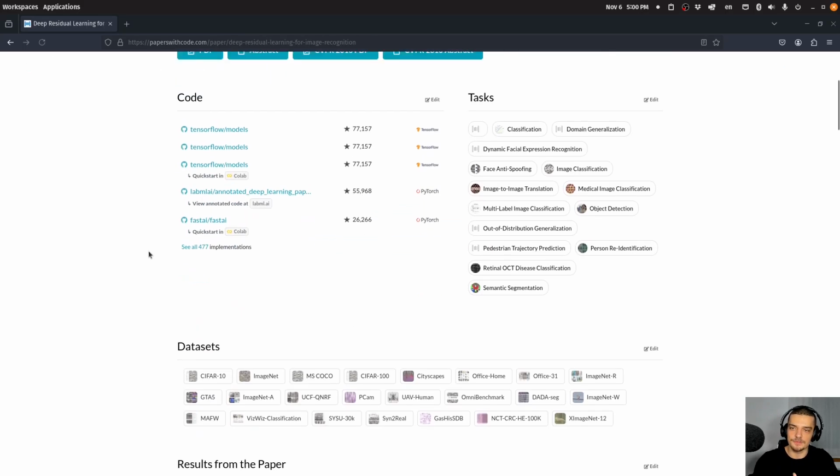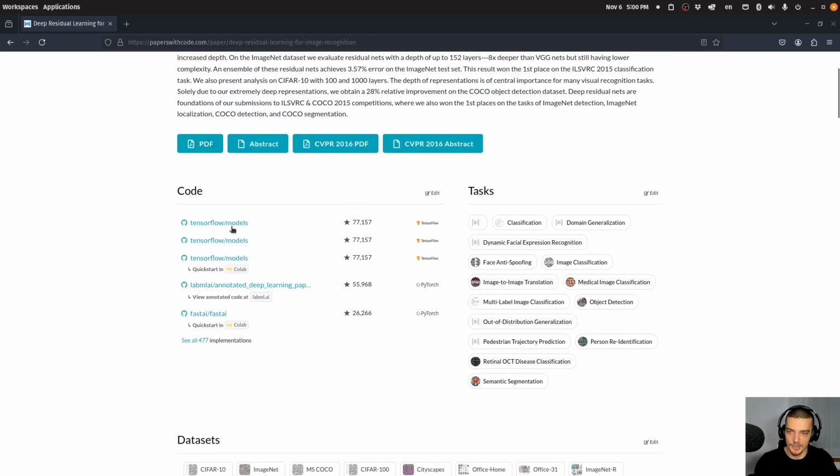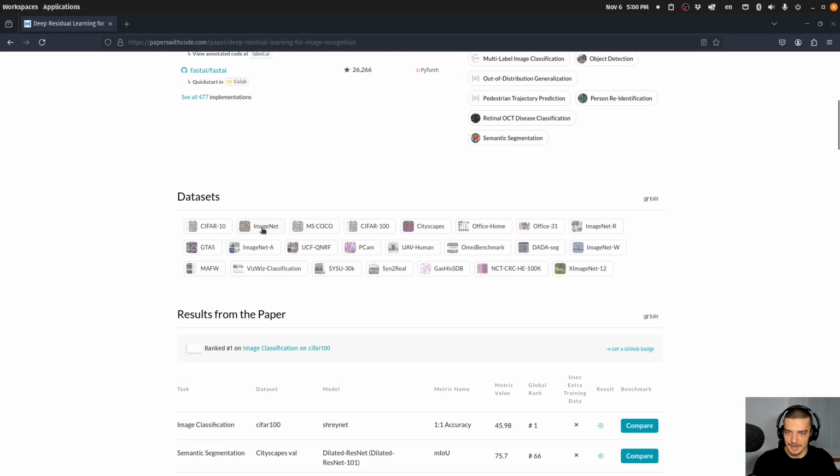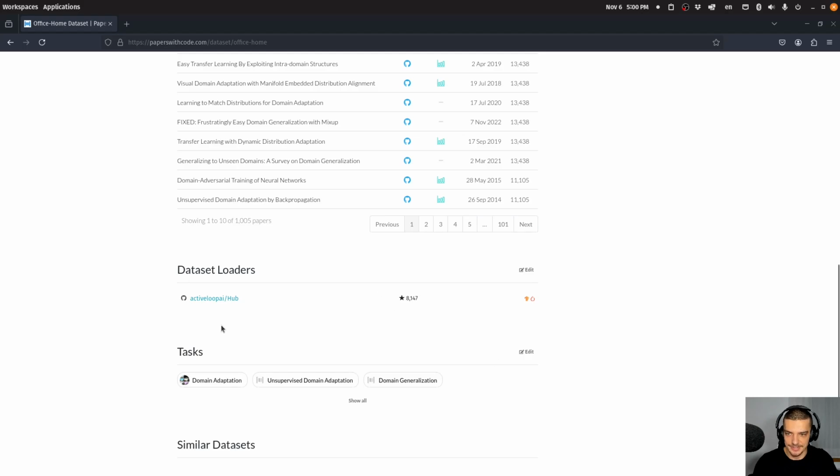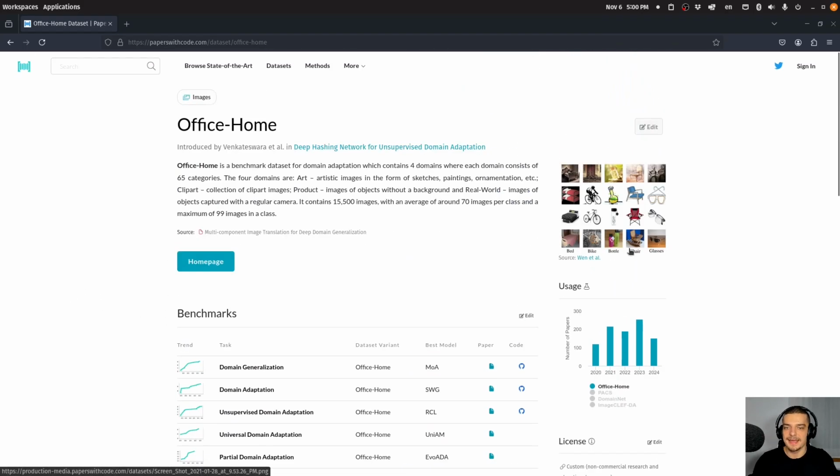And I can see also for each paper, where do I have maybe code that is related to this paper, what other data sets are related to this paper, then I can click on those. I can also for each data set see related data sets, so similar data sets, and I can also see how to get them. So what are the data set loaders, where can I get this data from? And this is a very nice platform if you are reading a lot of papers, if you're interested in reproducibility, if you are interested in scientific research.